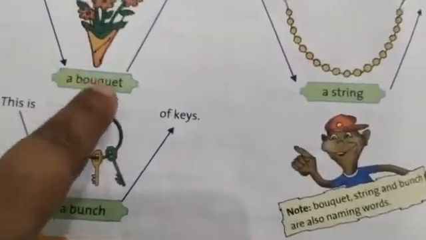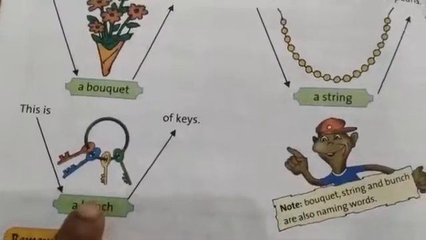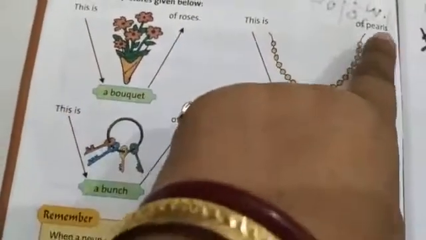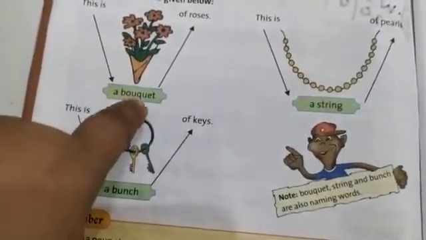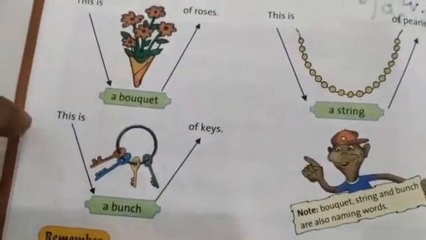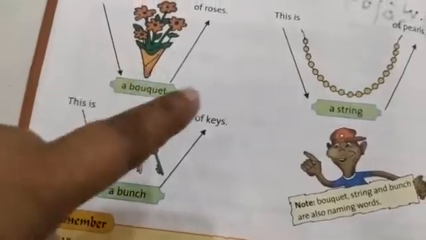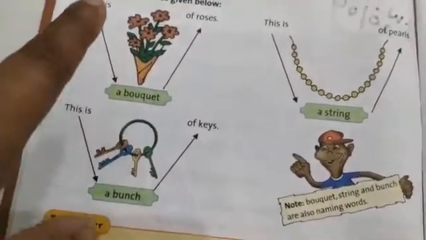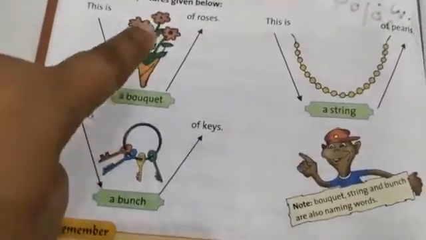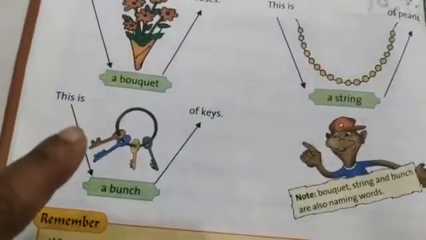So here, my dear children, bouquet, string and bunch are also naming words, like roses, pearls and keys. When a noun stands for the collection of persons or things, that is called a collective noun. So these are called collective nouns.